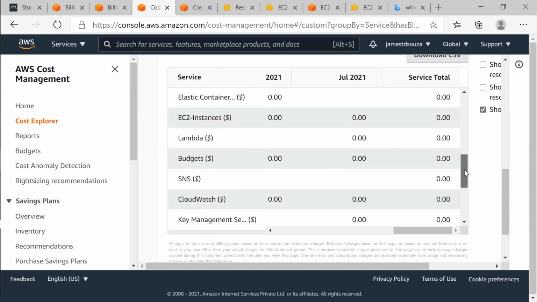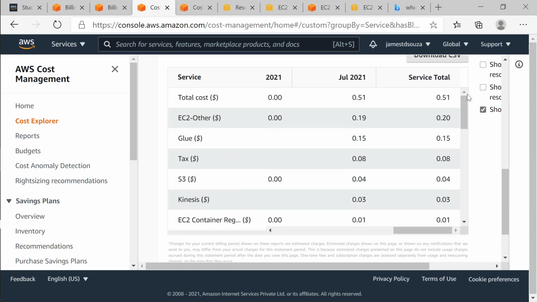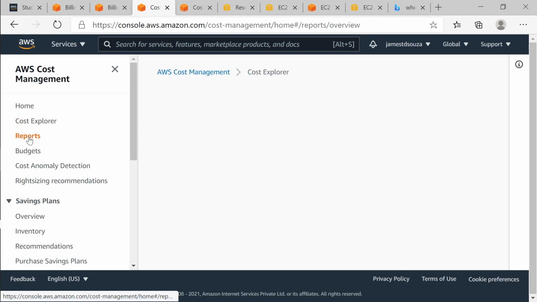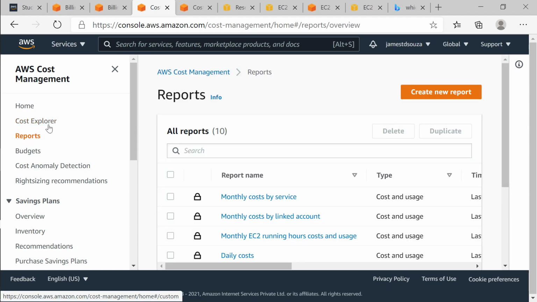So ideally, in your company, when you're using a lot of services and a lot of people are using them, you need a proper breakdown and an ability to showcase things. Somebody should be able to judge whether we should go ahead with this cost, or whether we have to reduce it, or whether we have to do anything. You need this report, so you have to get familiarized with these reports. So Cost Explorer is a graphical view. Reports are like your documentation, based on whatever parameters you select.